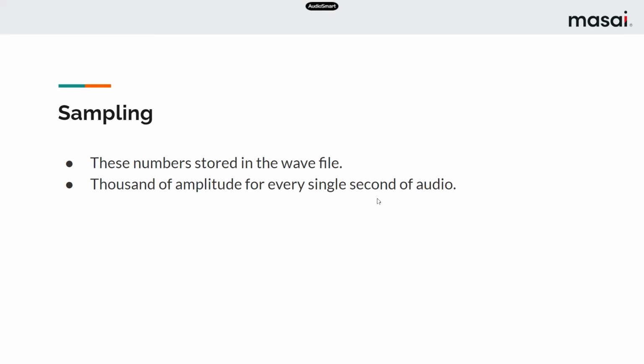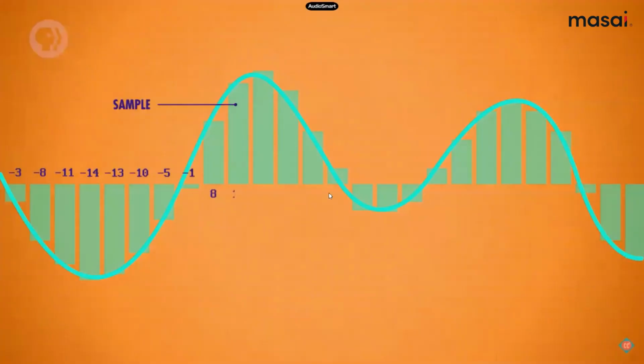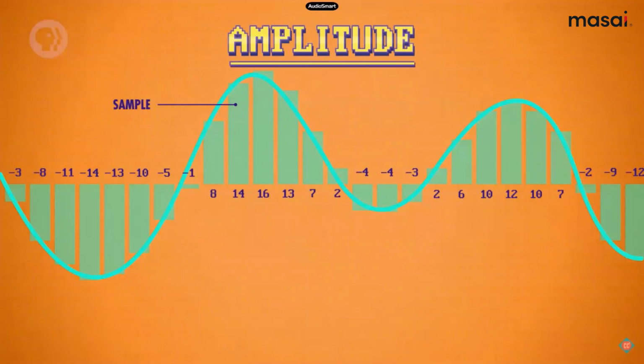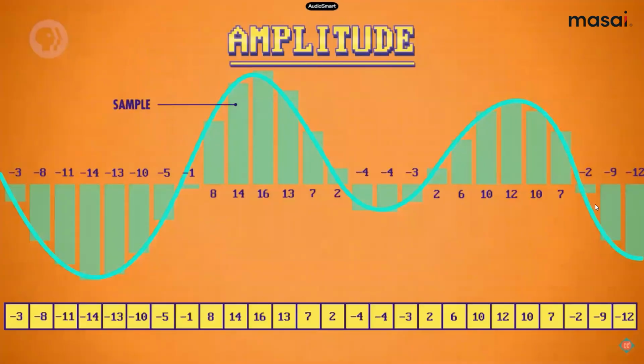Thousands of amplitudes for every single second of audio. So there will be thousands of amplitudes. This is one amplitude, this is the second amplitude, the third amplitude, the fourth amplitude. So every amplitude we are going to store in the file. These are our amplitudes and these are our samples. This is the first sample, second, third, fourth. Likewise we put the sample for each of the wave at every position. And now after this we will put this data in an array.